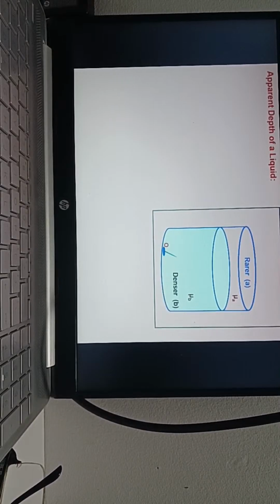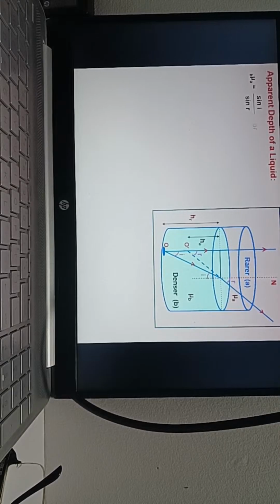This derivation, you know. What is real depth? You tell me. Here we take A, then this will be A dash.